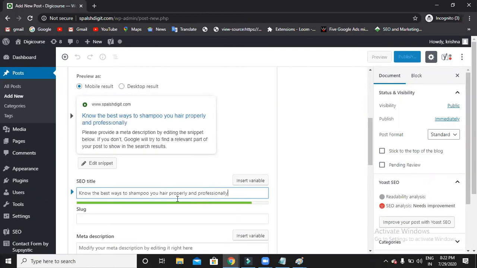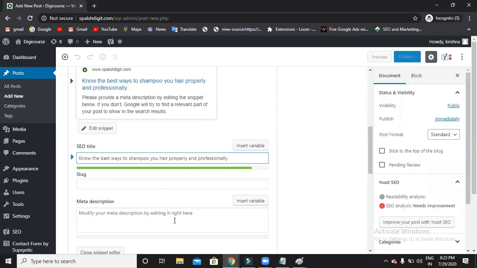If your title is shown in green, then it's fine, it's perfect. If it is shown in orange, you have to improve your SEO title. If it is shown in red, then it's very bad. So do remember this analysis. Now let me write the meta description.